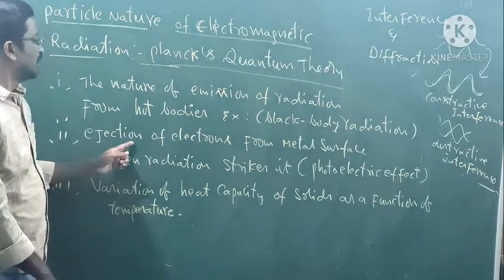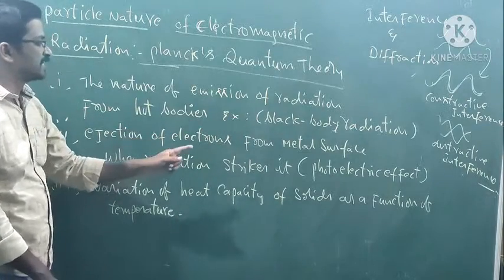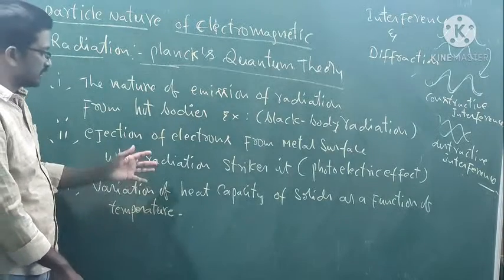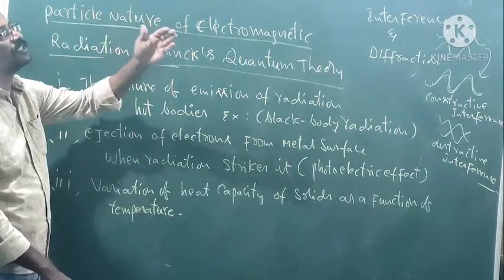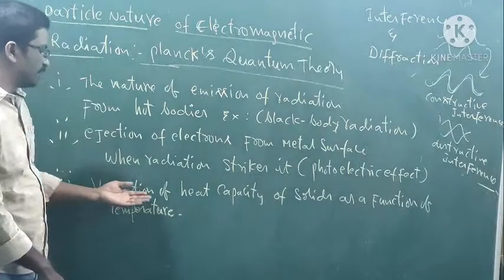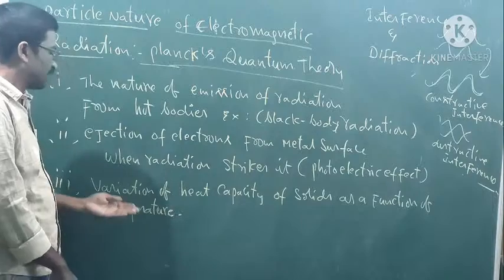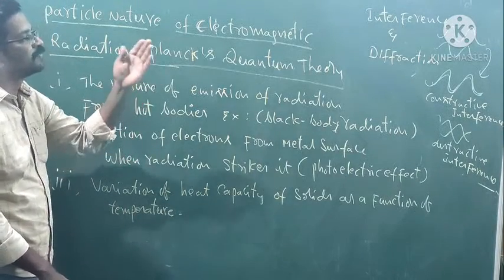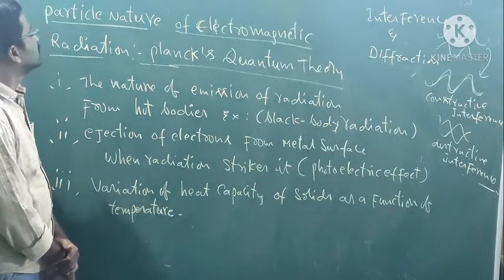Also, the ejection of electrons from a metal surface when radiation strikes it is known as the photoelectric effect. This is also not explained by the wave nature of electromagnetic radiation. And then the variation of heat capacity of solids as a function of temperature. This type of experiment is also not explained by the wave nature of electromagnetic radiation.